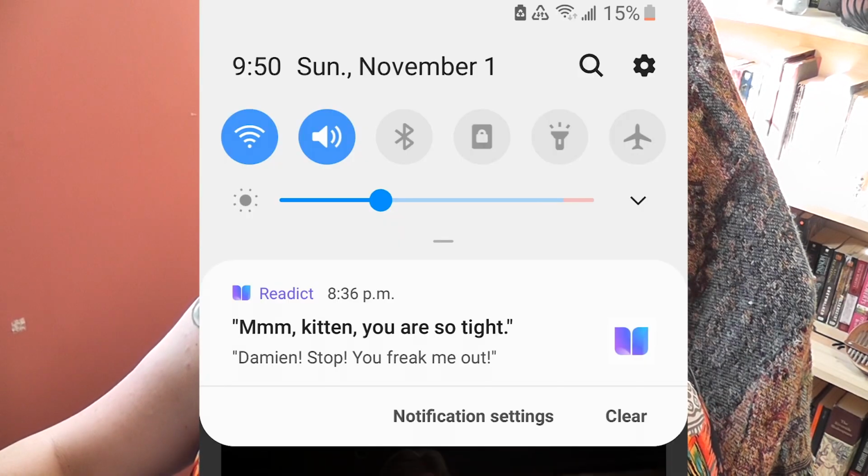First of all, I downloaded a bunch of the apps. I hadn't even been reading this story, I just downloaded the app, and this was one of the notifications I got. Creeped out that I got this, and who knows who could have been holding my phone at the time. That is strange.